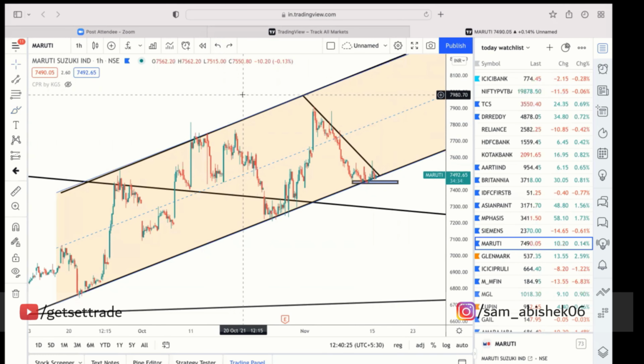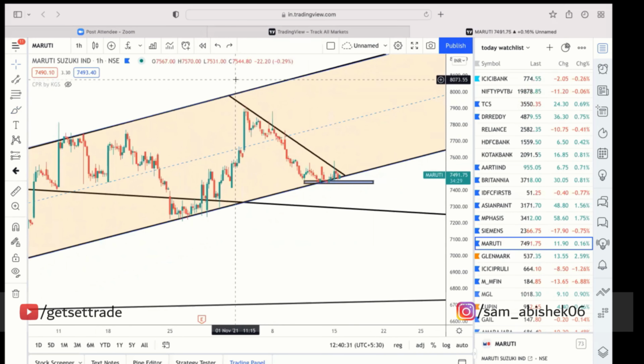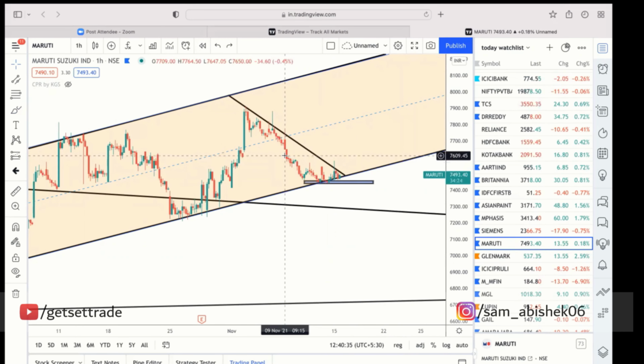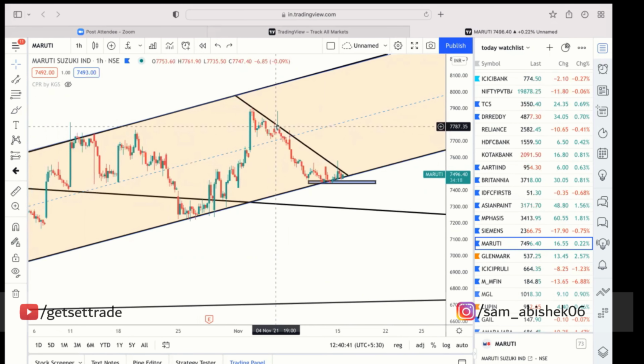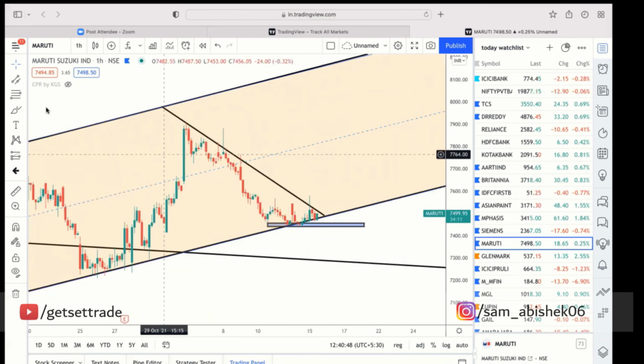So one doubt. So I was about to ask this doubt. So this middle line, this will act as support or resistance. Exactly. So this is also like a trend line. So you can initiate a trade. If you are so desperate, you can initiate a trade at the midpoints also. So you need to watch out for the candlesticks. How we will do it is,